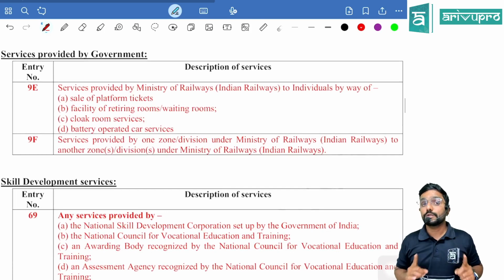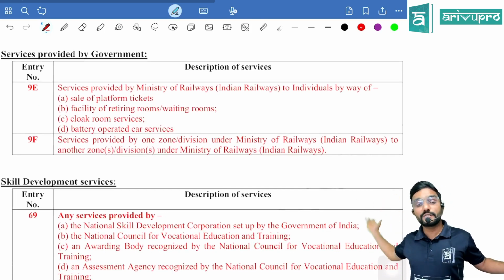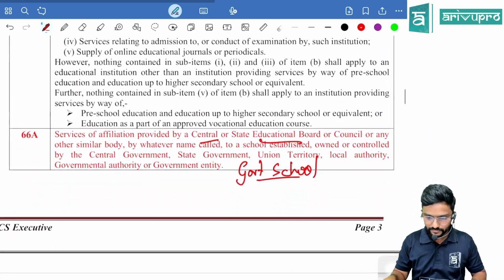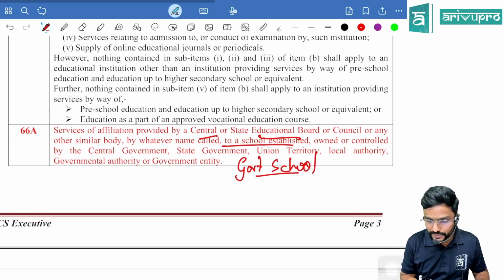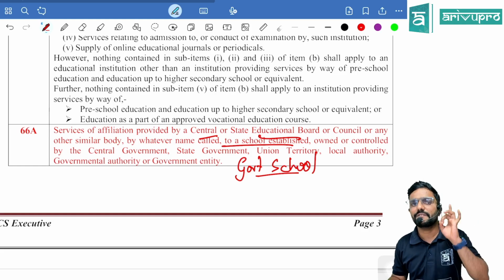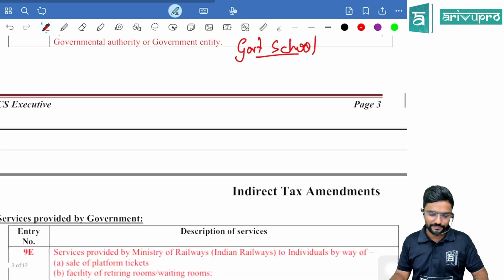Okay, that is for schools. Sir, what if it is a government college or university and all? They have not covered it. Please be careful. See, to a school established, owned or controlled by the so-and-so governments, only that is covered. If it is a university or college also, they have not included it.